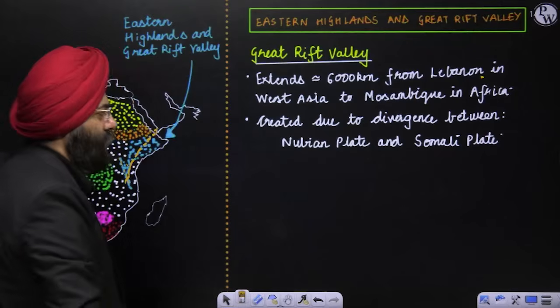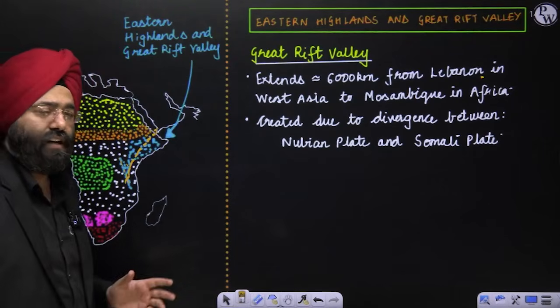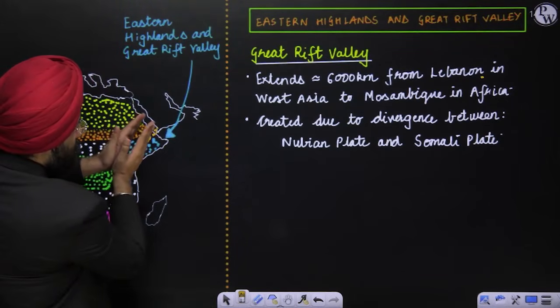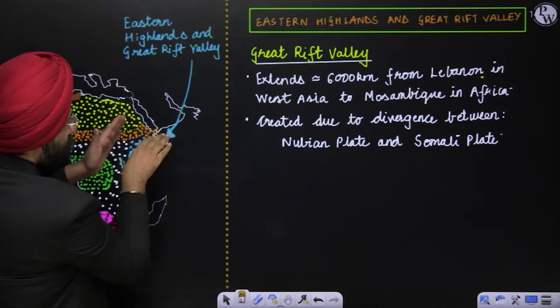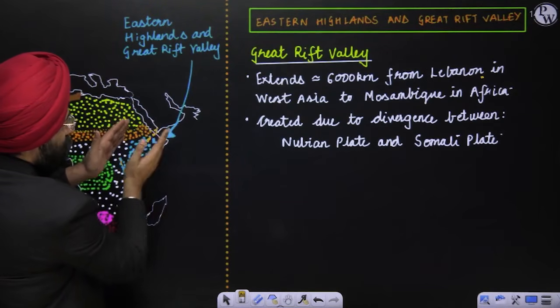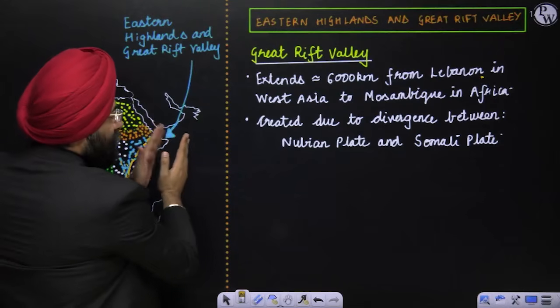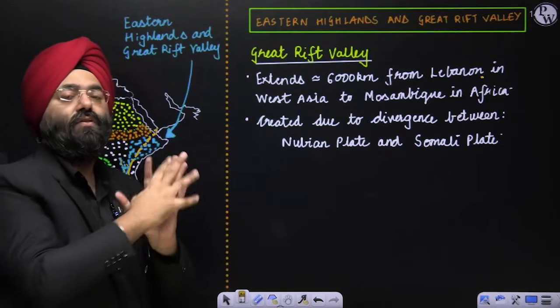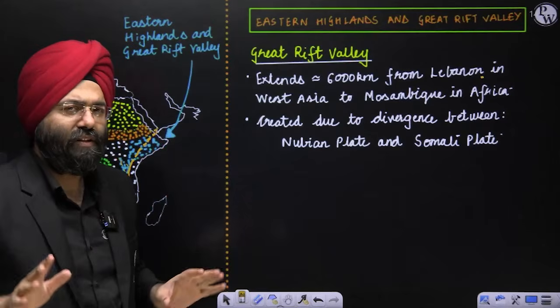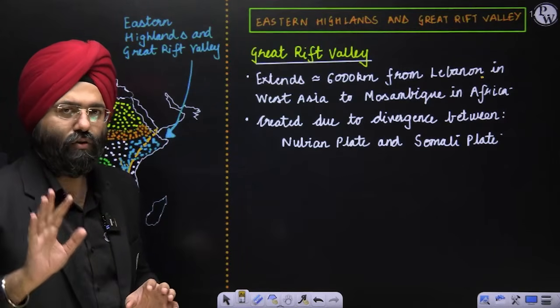You know that according to the plate tectonics chapter which we had done, slowly you realize these plates are diverging, right? This Somalian plate is basically moving away. This is the Somalian plate. It will slowly move away. Time will come that it will crash with what? The Western Ghats of India. Now this will take millions of years. By that time you will not be alive also. So don't need to worry about that.